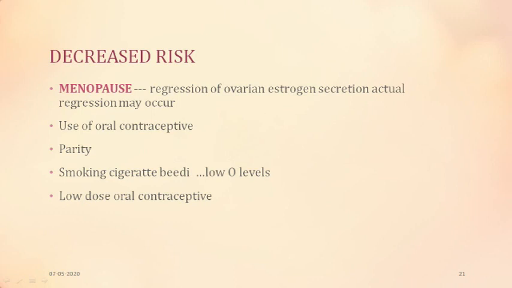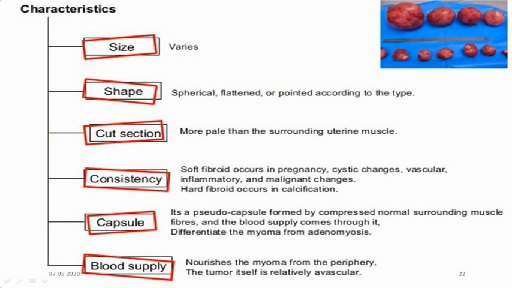Parity, of course, favors and there is a decreased risk. Smoking, cigarette, bidi, etc. have decreased estrogen levels, it is said, and therefore it decreases fibroid. And low dose contraceptive we discussed. Now moving further to characteristics of fibroid.